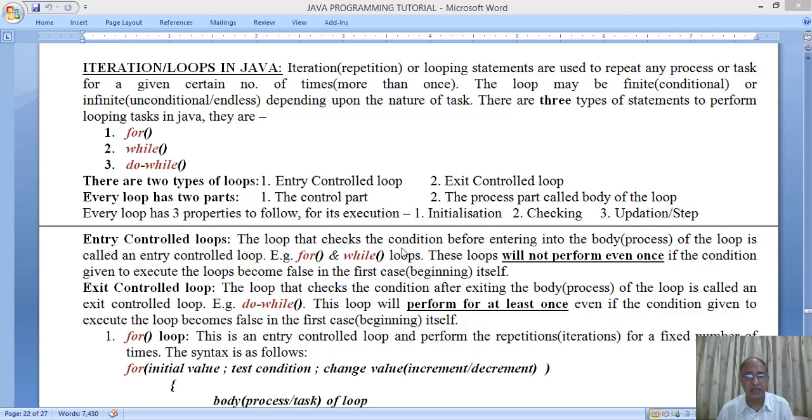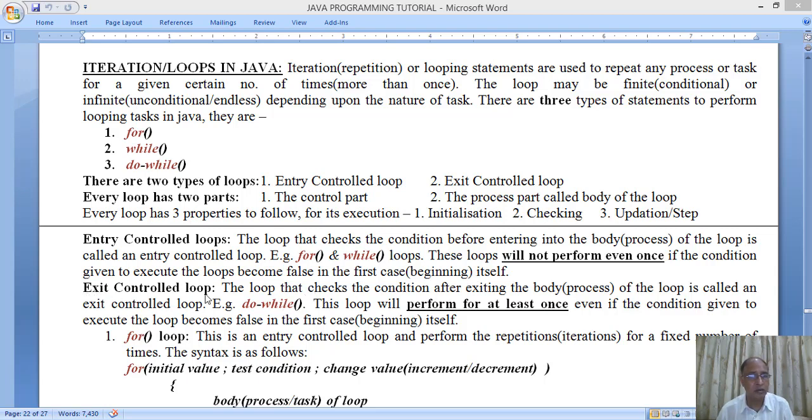The loop that checks the condition before entering into the body, that is the process of the loop, is called an entry control loop. For example, for and while loops. These are entry control loops. These loops will not perform even once if the condition given to execute the loop becomes false in the first case, that is, in the beginning itself.